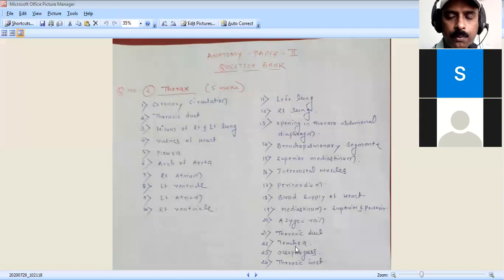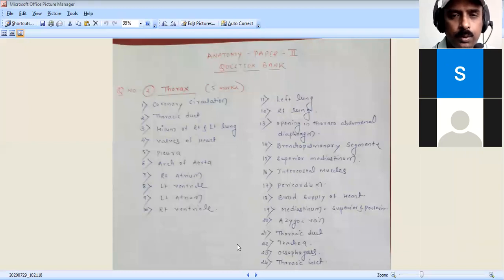Then question number 4 in the second paper consists of the 10 marks question, and that all relates to the lower extremity. Then question numbers 5 and 6 relate to the abdomen, and question number 7 is almost all the pelvis, that is the pelvic organs. That is the pattern of the second paper in the present university exams.